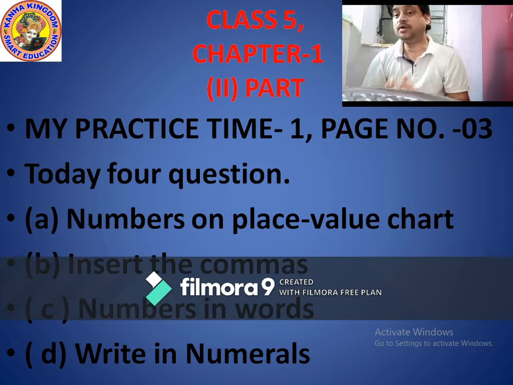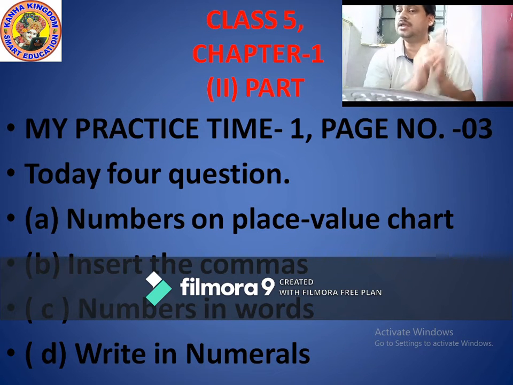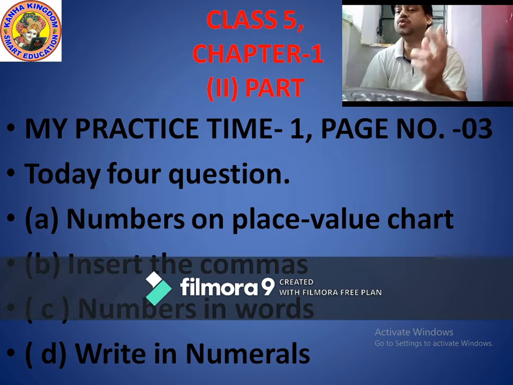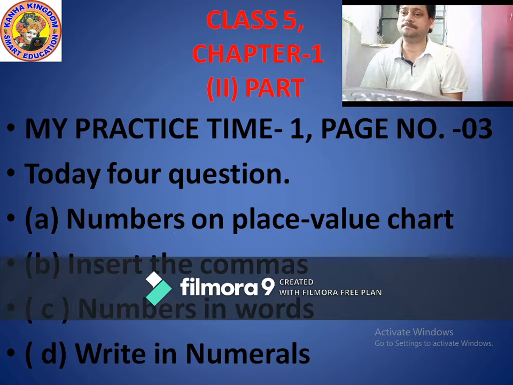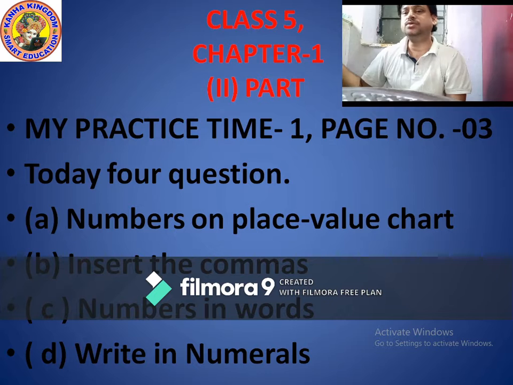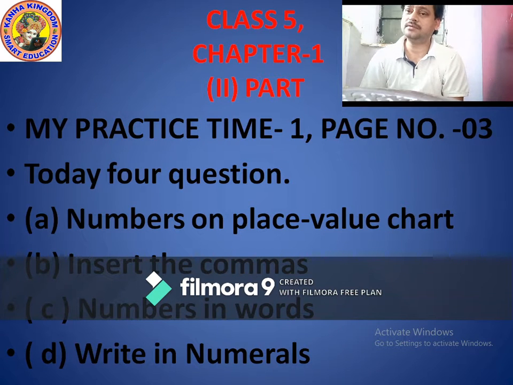How? First 62, because 62 comes in the thousands period, and 62 means two place values in the thousands period, and the rest, the ones period, is 000, because there is nothing in those places. So now you understand?